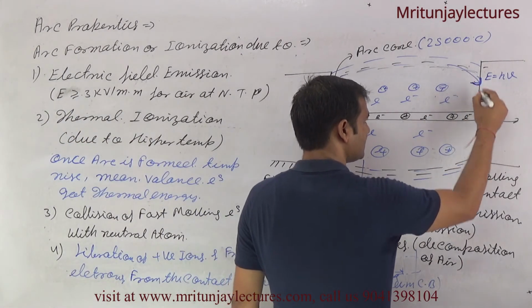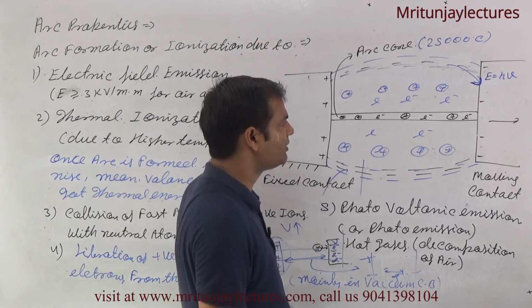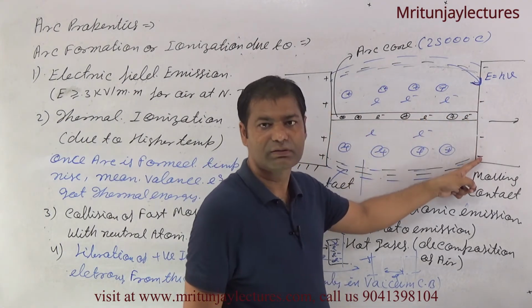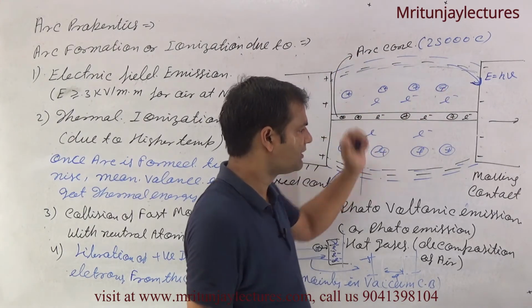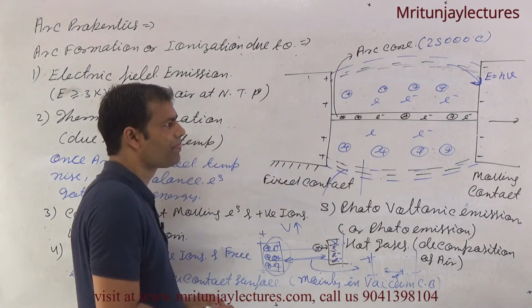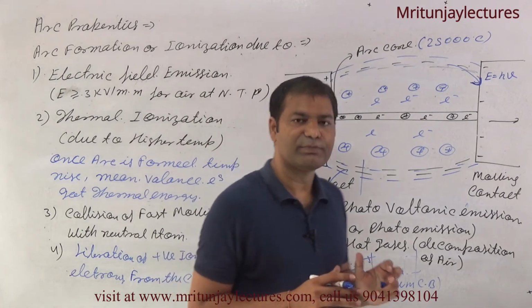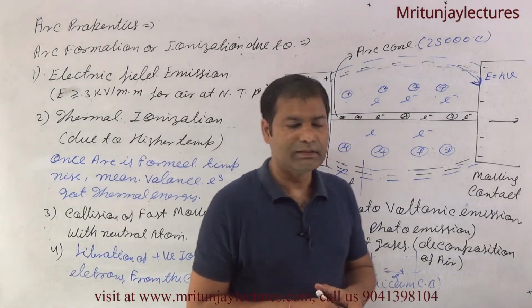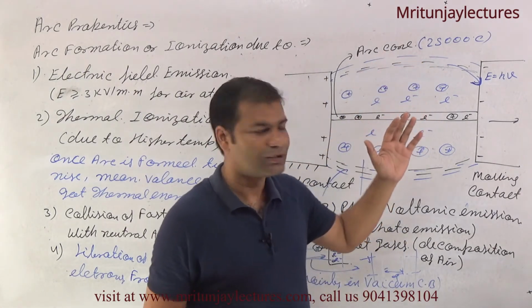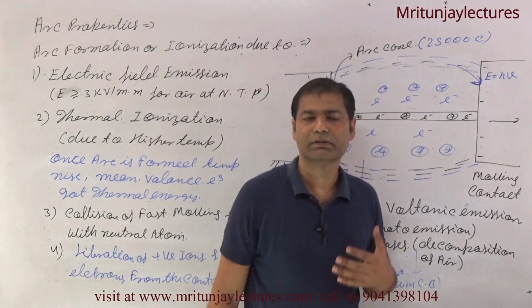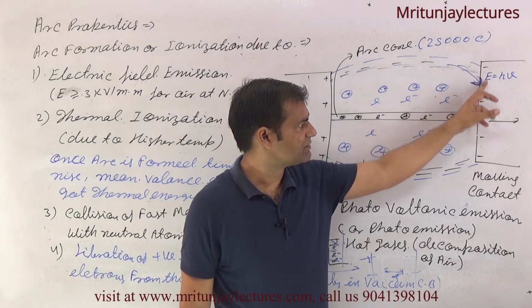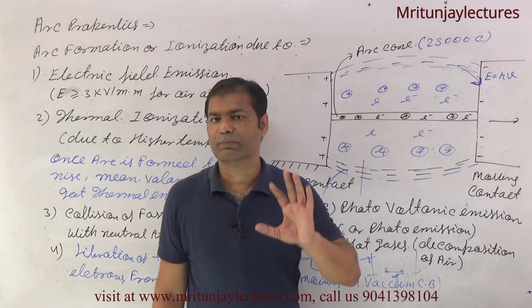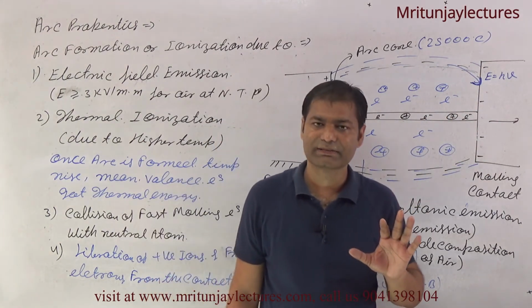Suppose this h mu photon falls on the contact surface. The energy E equal to h mu released by the arc light is absorbed by the bound electron, or you can say the valence electron, on this contact surface.